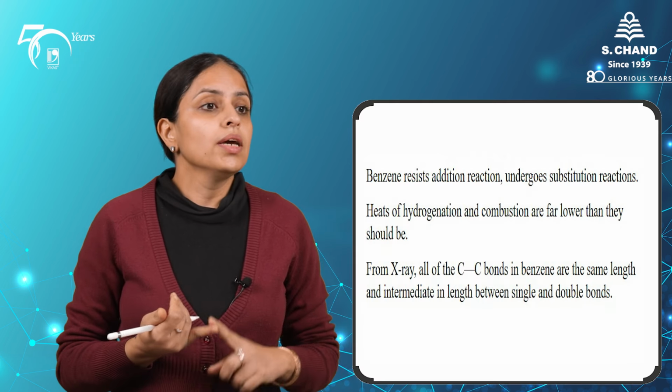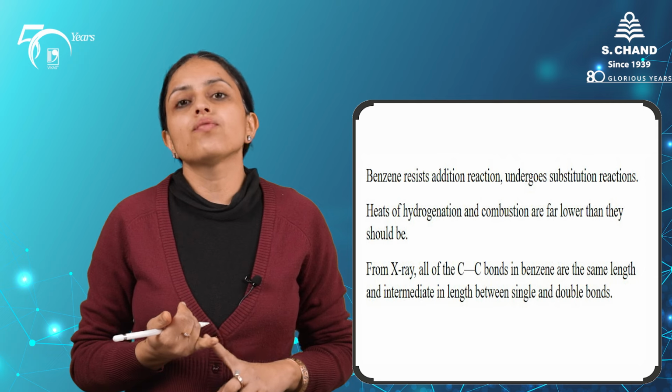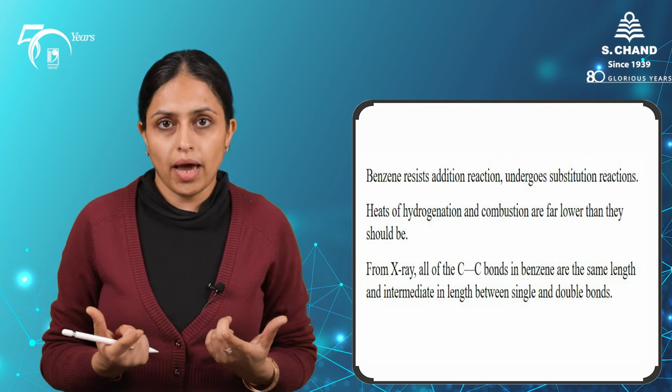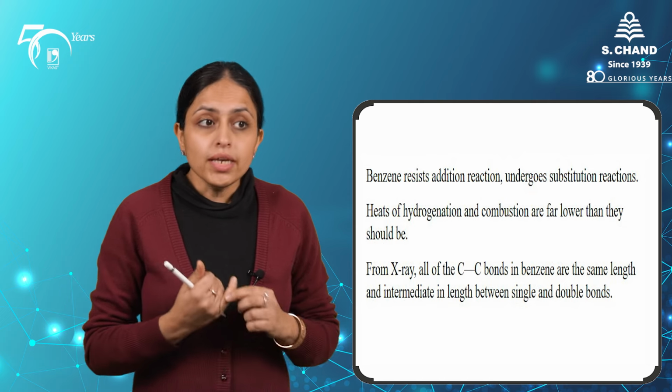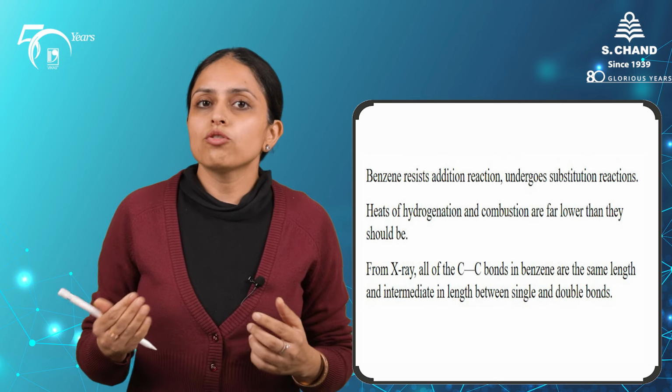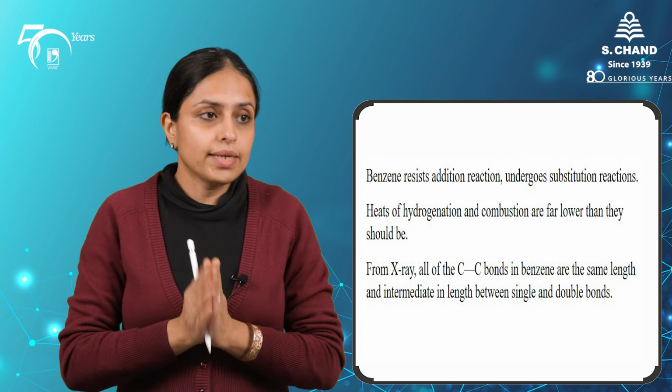Benzene has a hybrid structure. It has a resonance structure. Before I come to the resonance, let me give you a few evidences of how the structure of benzene which we have in our chemistry today was discovered. Benzene resists any addition reaction, any kind of halogen addition like the alkenes undergo. The reactions it undergoes are substitution reactions. Also, the heat of hydrogenation of benzene is not in coordination with the heat of hydrogenation that we should get for a trialkene.